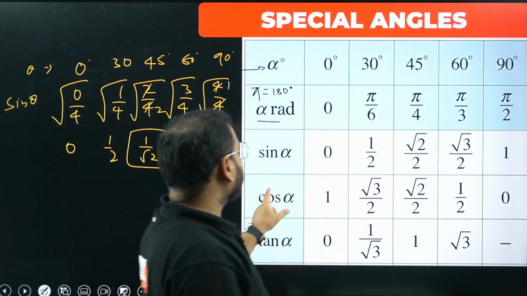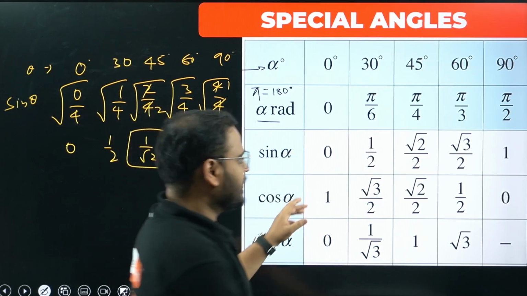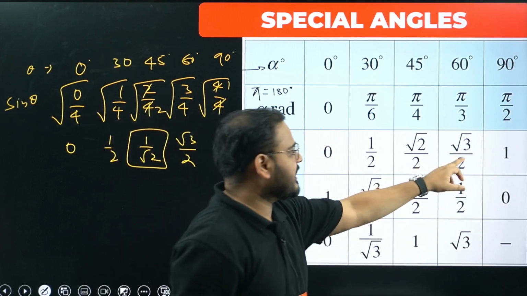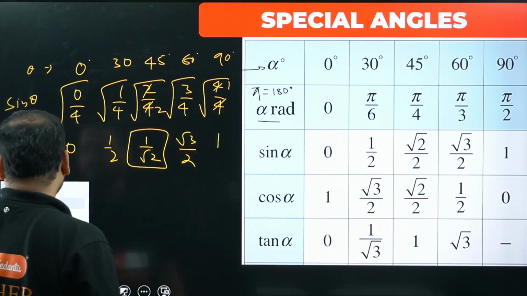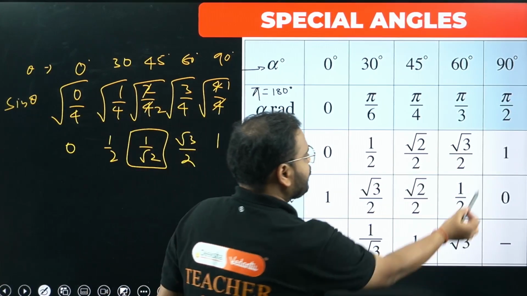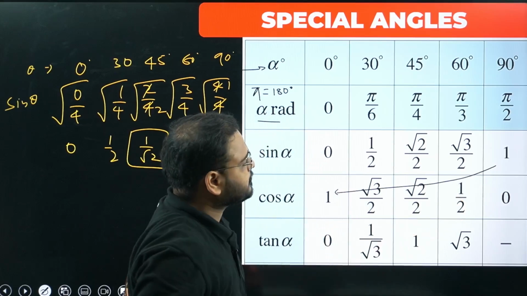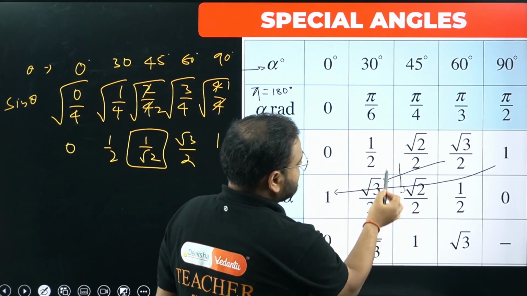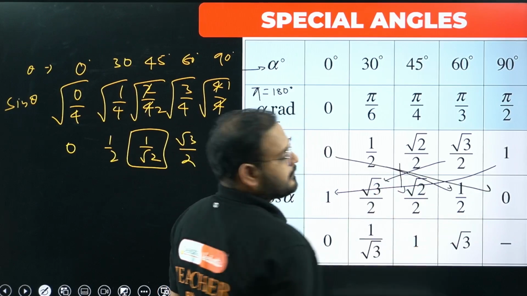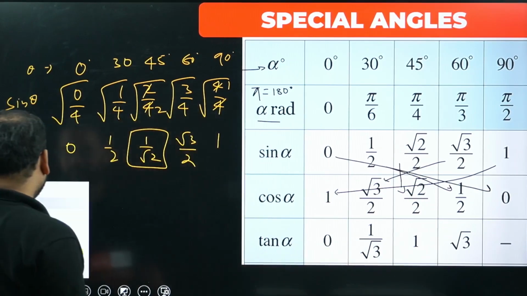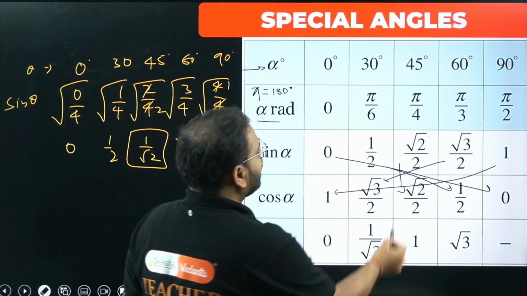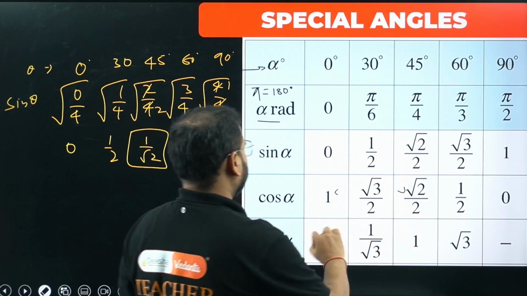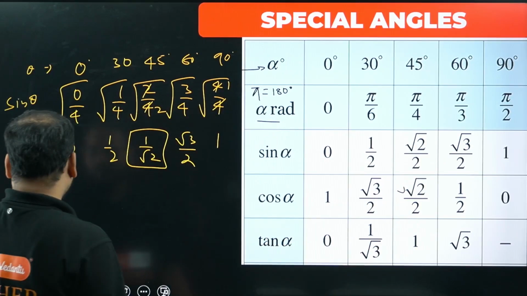Please have a look. What about cos? I'm telling you the trick to remember this table. 1 you write over here. Root 3 by 2 over here. This remains in the same place. This goes there and this goes there. Means just reverse it. Whatever you got for sine, just reverse it for cos from 0 to 90.